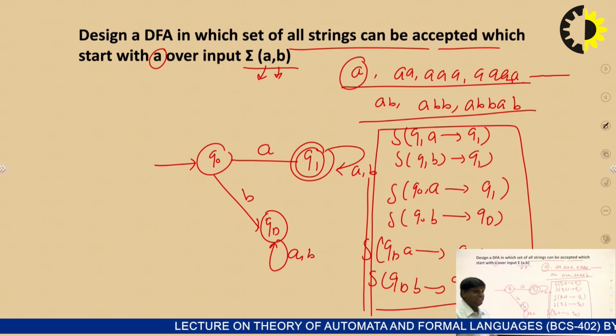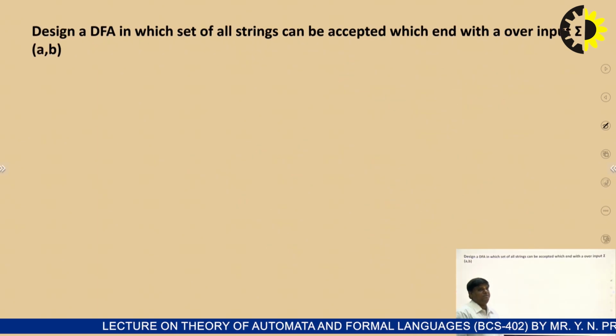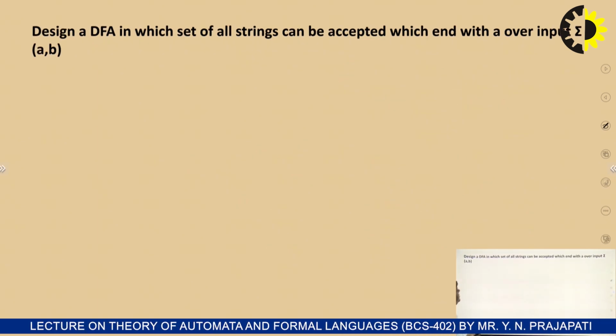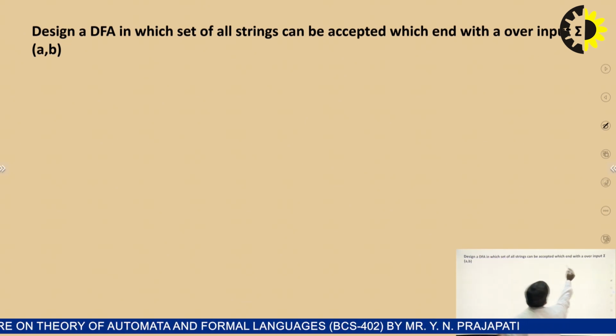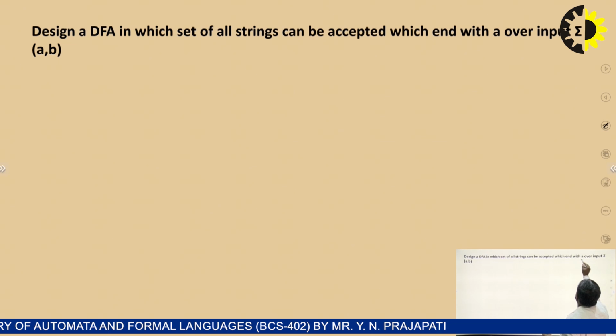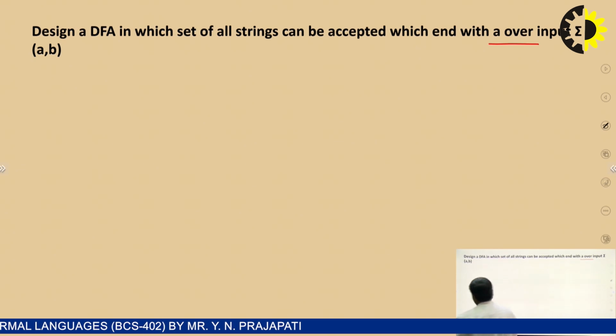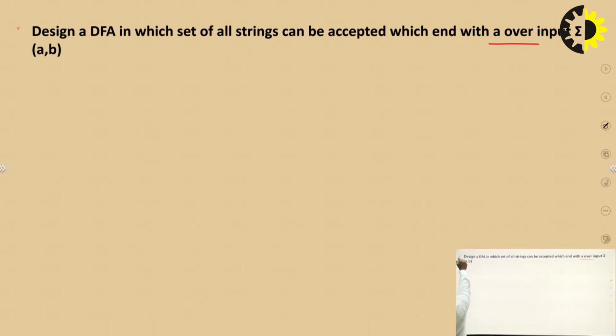Now, for better understanding, we move to another example. Design a DFA that accepts the set of all strings that end with A over input A comma B. The first problem was a string starting with A, and the second problem is a string ending with A. It means the approach is the same. What is the minimum length of the string? That is A.